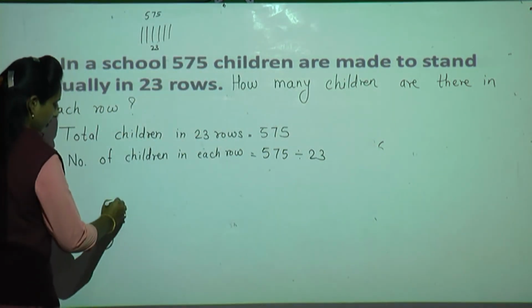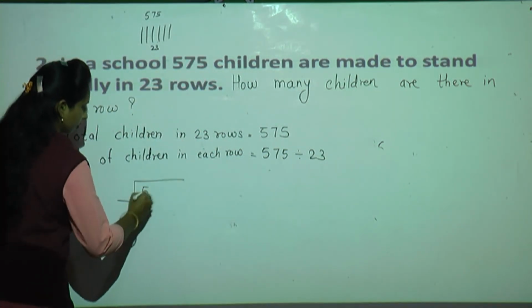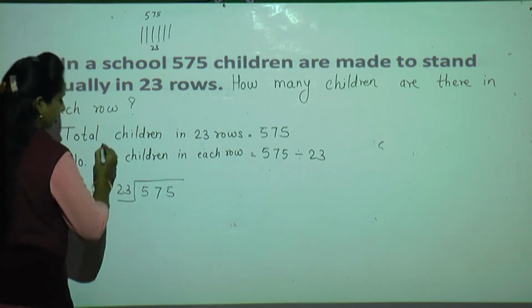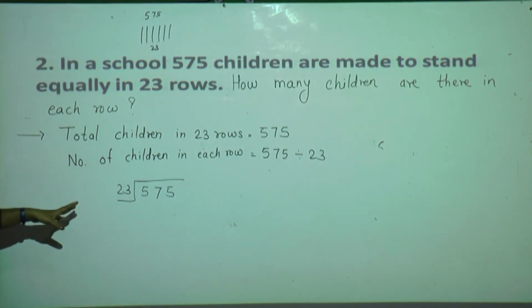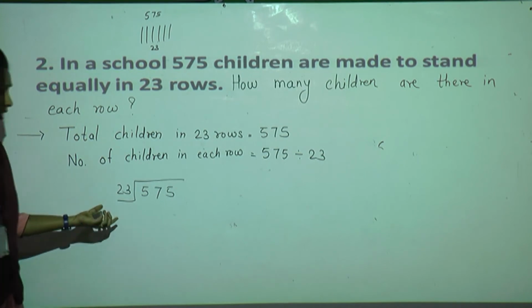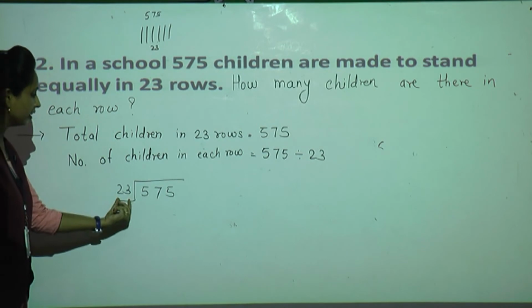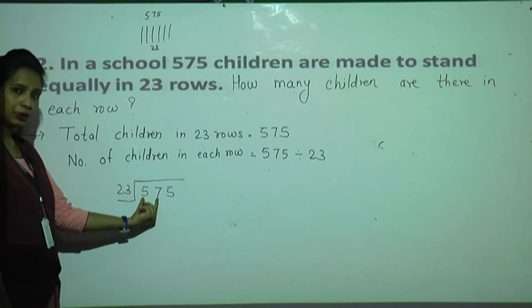Okay. Now we'll divide. Dividend right on the right side, divisor right on the left side. Now this sum I'll explain with estimate quotient, by rounding the numbers. 23 is 2 digit, go with the 2 digit.